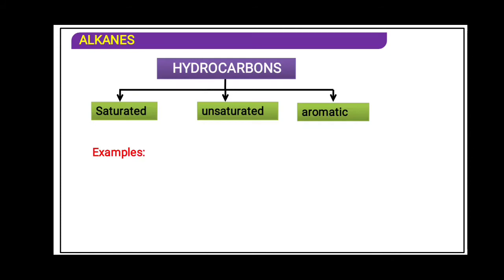Saturated hydrocarbon means what? In the hydrocarbon the basic element is carbon. Without carbon, hydrocarbon does not exist. The formation of bonds with the help of carbon is in all 4 ways, meaning carbon can form 4 bonds. In very simple language I can say a person can have friendship with 4 persons. That person is said to be carbon. If the carbon forms bonds with 4 other atoms, that is said to be saturated. Means all the 4 bonds are formed with different atoms, then only it is said to be saturated.